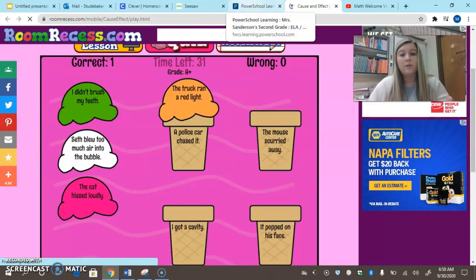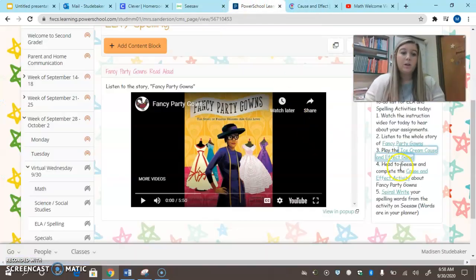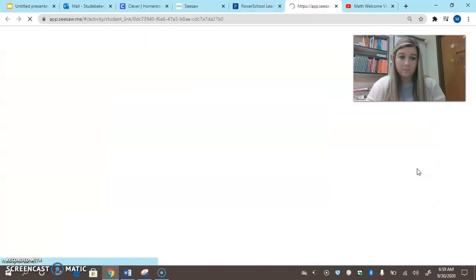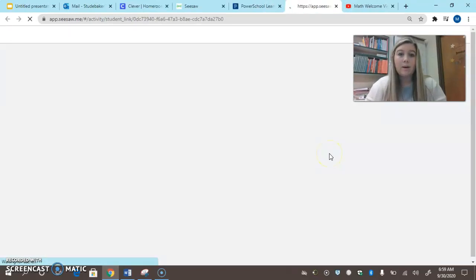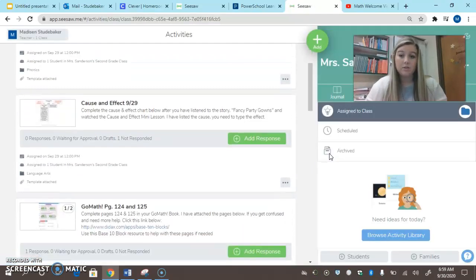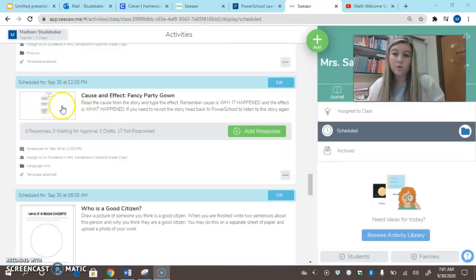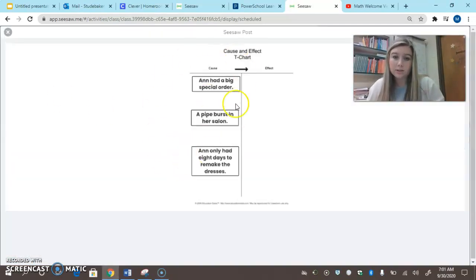So you'll want to do that for a little bit and practice cause and effect before you move on to your activity for the day. The next thing you're going to want to do is head to Seesaw to complete the cause and effect activity. So it's going to pop up. We made a chart yesterday on our whiteboard about cause and effect based on what happened in the story. Okay. It's called Cause and Effect: Fancy Party Gowns, and your screen will look something like this.